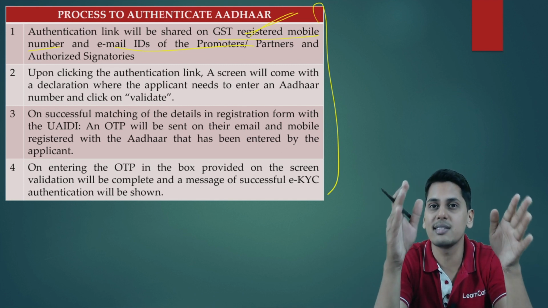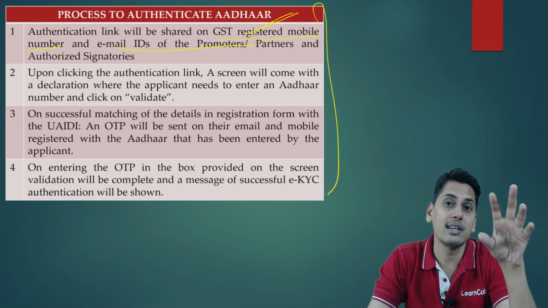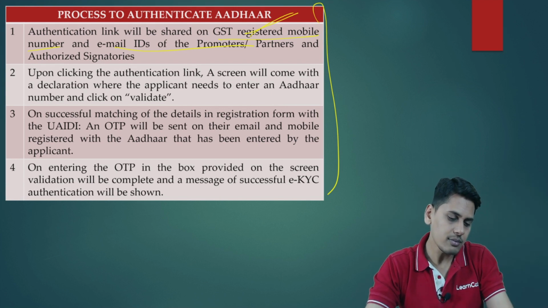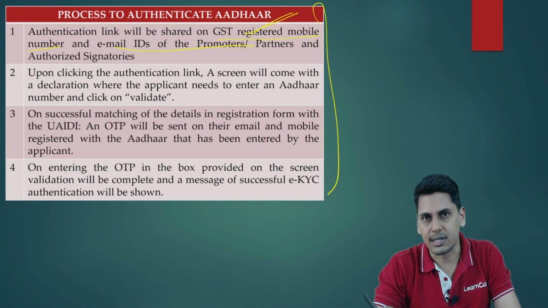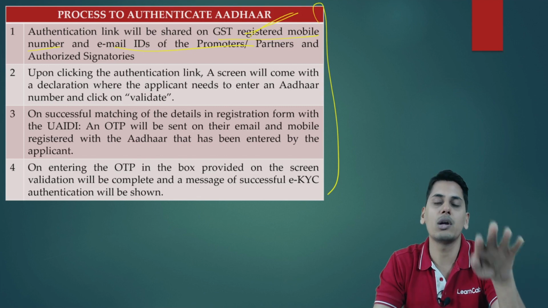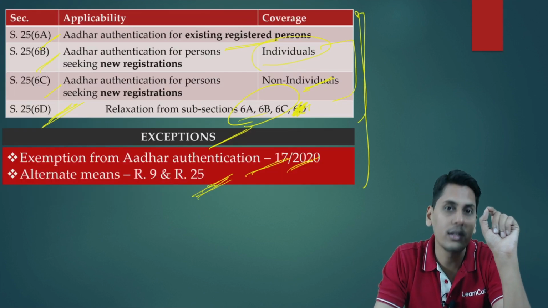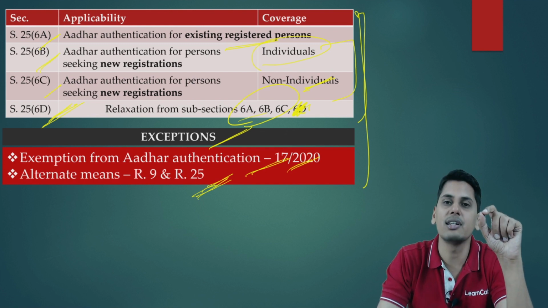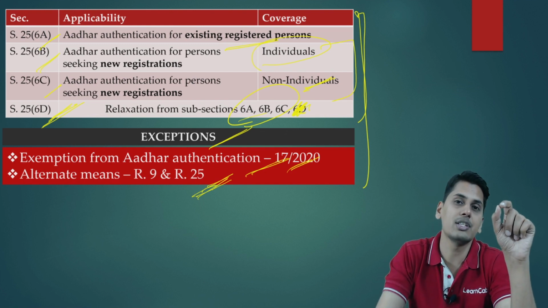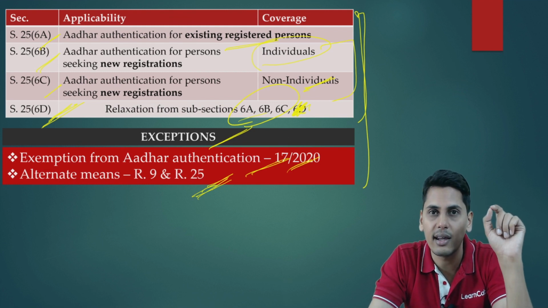You need to bear this in mind so that it will be easy for you when we discuss the change aspect. So friends, step by step, at various places we'll stop and conclude what we have discussed. So far, what we have discussed is if a person wants to obtain a new registration under GST in India, he has to authenticate his Aadhaar number.